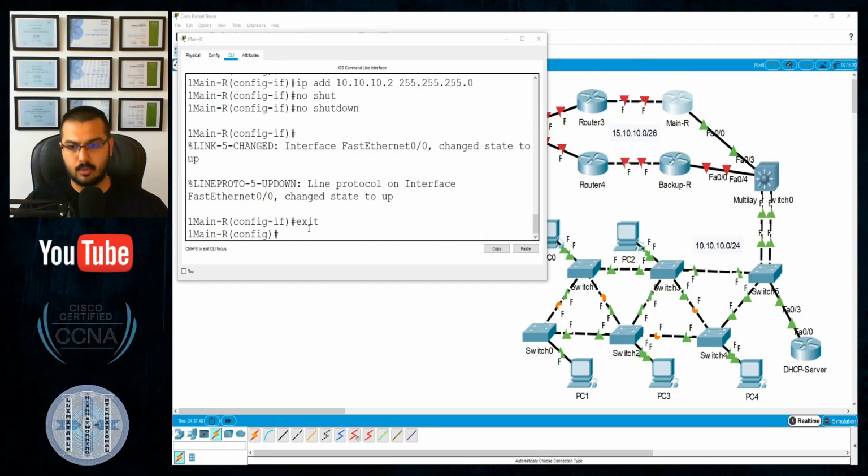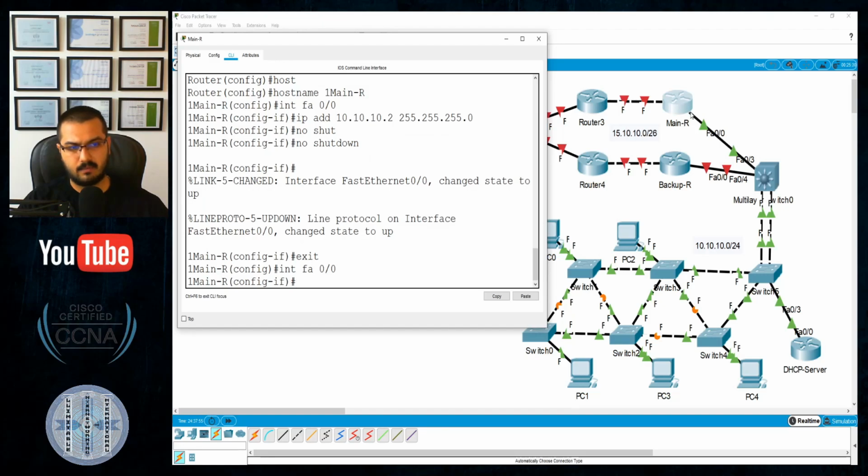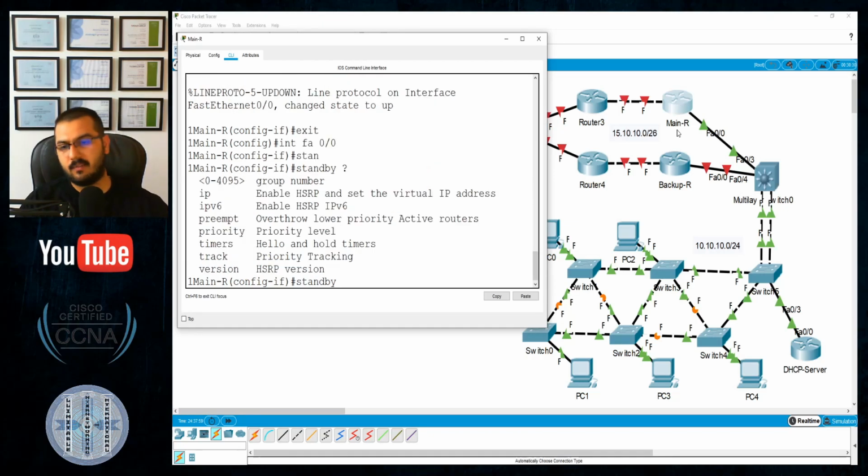You will see all the commands very simply in a few minutes, but this is all the idea of the FHRP protocols. Okay, so starting with main router number 1, I have given it an IP address of dot 2. Let's give the virtual IP address of dot 1 and enable HSRP. Okay, so these will be very simple commands. That will be interface FastEthernet 0/0. On this interface that I've just logged in and given a real IP address, I will give the virtual IP address of HSRP right here in the same place, using the command standby and specify a group number.